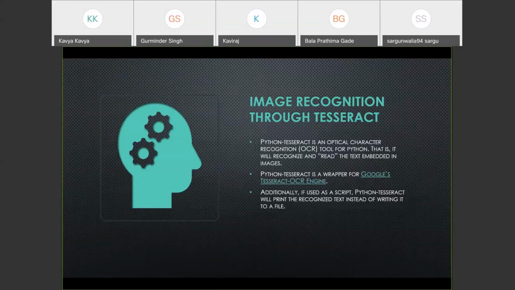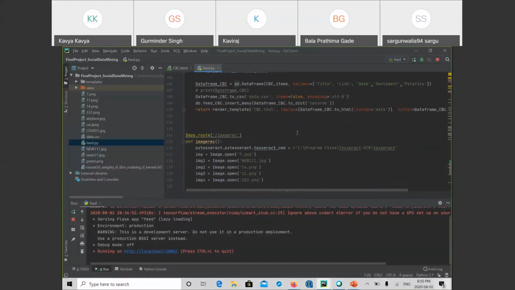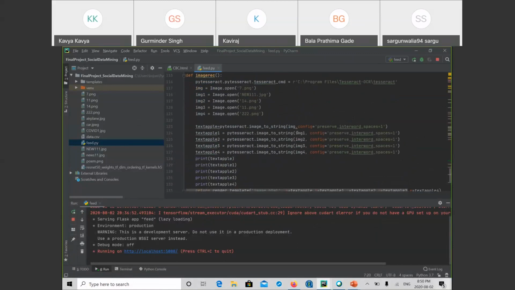So can we move on to the code? Here, first, we need to do two things to do text extraction with PyTesseract.